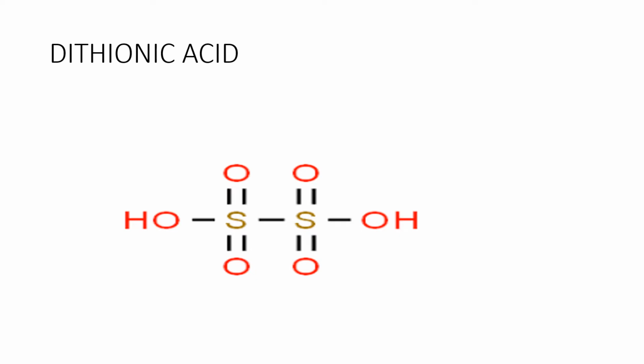Now dithionic acid. Dithionic acid is nothing but, you can say, a polymer of sulfurous acid. Here in dithionic acid, a sulfur-sulfur bond is present and 4 oxygen atoms are attached with double bonds. 2 OH groups are attached to the sulfur. The basicity of this acid is 2 only. Oxidation number plus 6. So, dithionic acid.